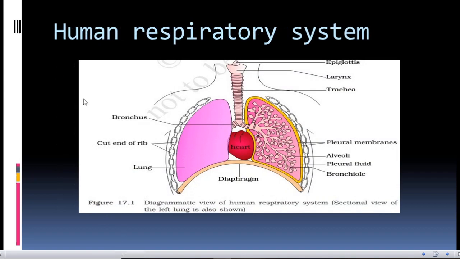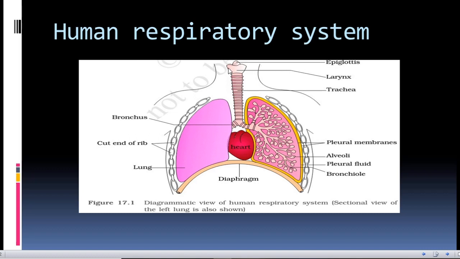Now this is the diagram of the human respiratory system given in the NCERT. I would suggest you follow the diagrams given in the NCERT because most of the diagram based questions for the entrance examinations come directly from the NCERT. Now you can see the epiglottis, larynx, trachea, bronchus, alveolus, pleural membranes in this diagram.